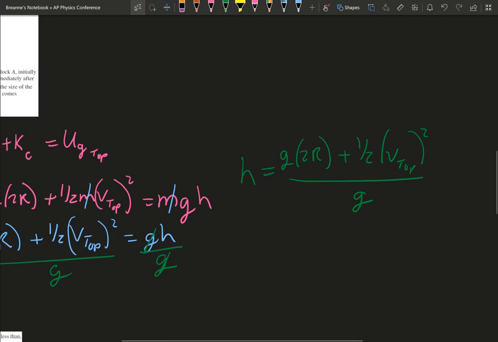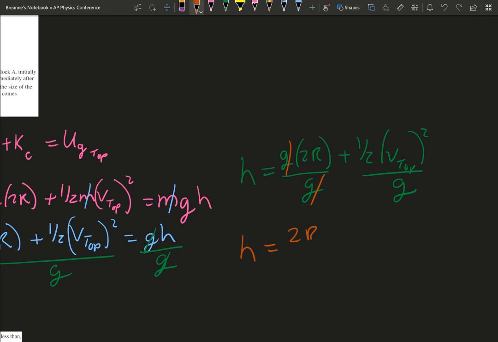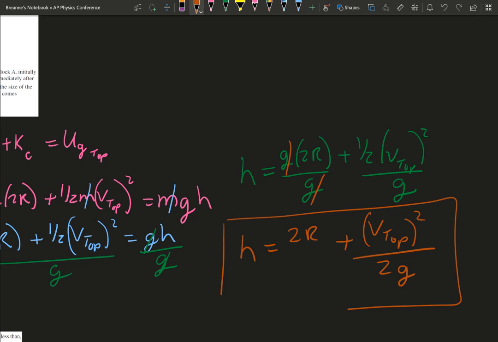You can leave your answer there, but hopefully you can see you can cancel out your g. Basically what's happening here is you're dividing both sides by g, and so it makes this g cancel, so you get that h equals 2r plus v top squared over 2g, because it's 1/2, I just brought the 2 down. So that would be our answer. And I don't know why our 2r looks funky there.